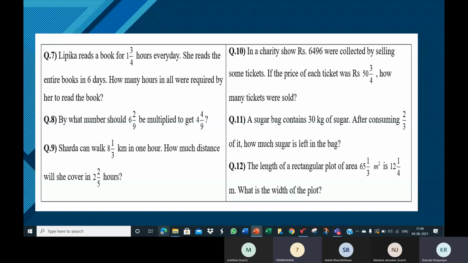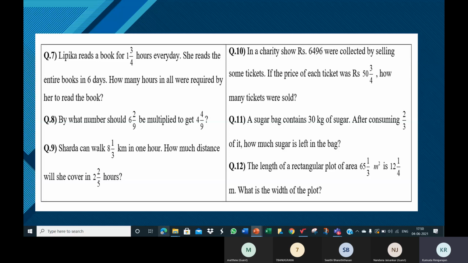On top of 5, write L. On top of 7, write B. And on top of 35, write A, area. So if I give you 7 and 5 or 5 and 7, L and B, you will multiply and get the area, 35.